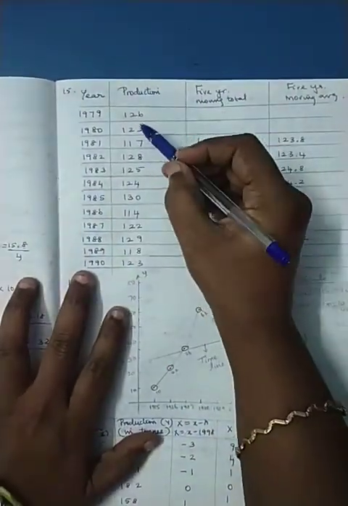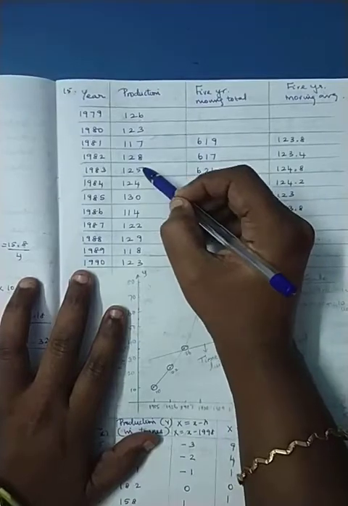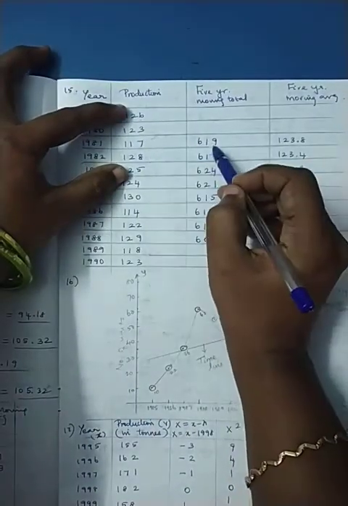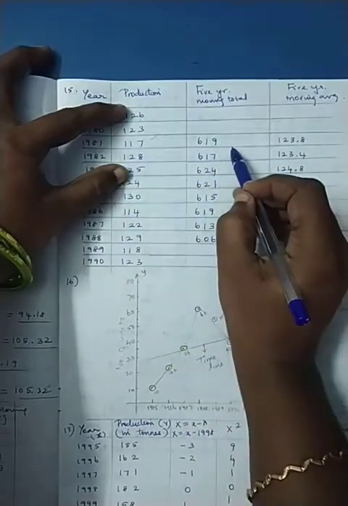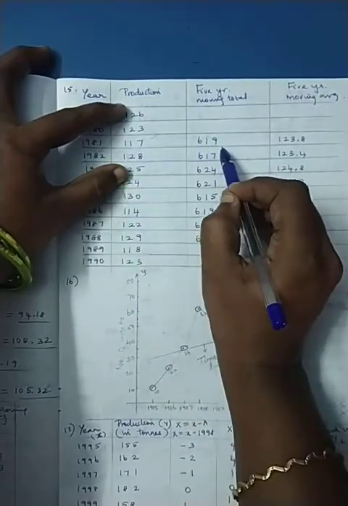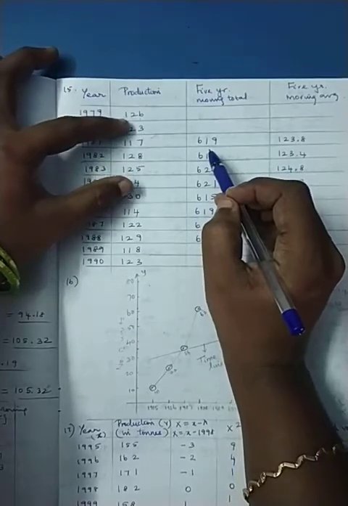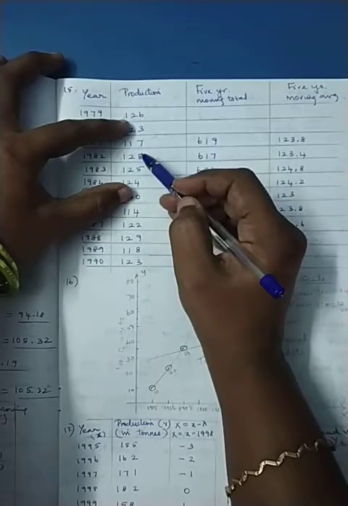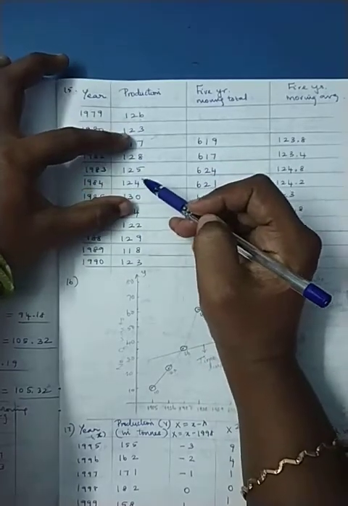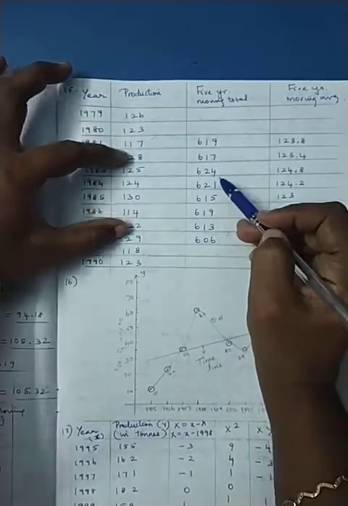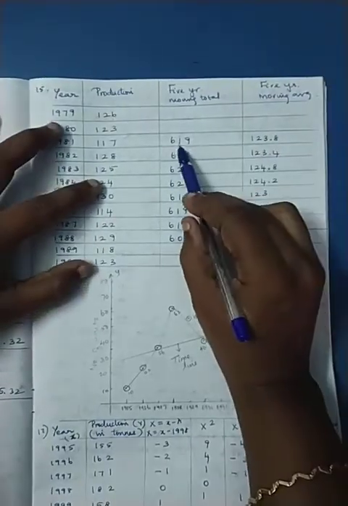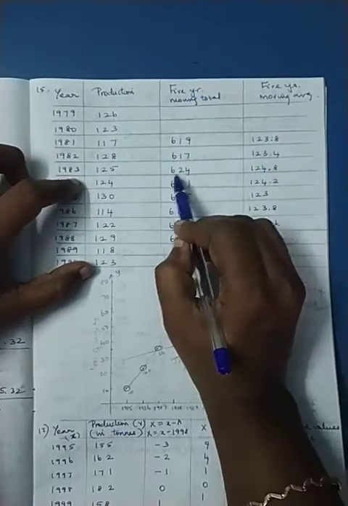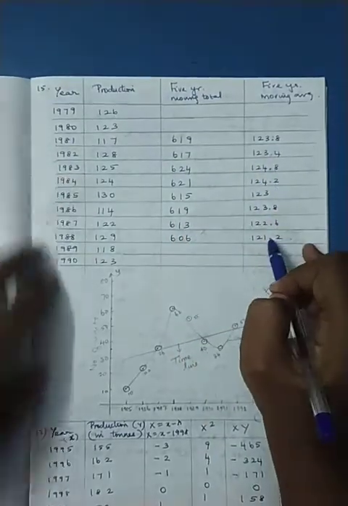Coming to the 15th problem, you have to find the 5 yearly moving averages. It is 5, so I will be counting 1, 2, 3, 4, 5. So till 125 I will add, and that is my total. Where will I put it? I will put it in the middle, that is at the third value. So this is 670, 690. Then the next 5, I moved my hand, I moved one finger here, so I will be getting 5 values. The next 5, I will keep on writing. The next 5, the next 5. Finally 690 divided by 5 I will get this, 617 divided by 5 I will get this value. This divided by 5, I will get all these values.